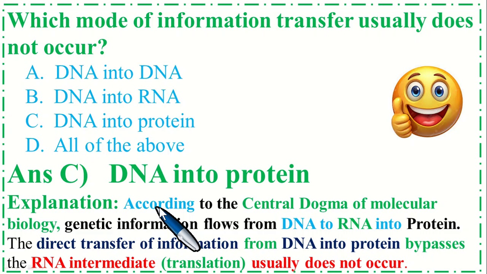Explanation is, according to the central dogma of molecular biology, the genetic information flows from DNA to RNA and to protein. The direct transfer of information from DNA into protein, bypassing the RNA intermediate, also called translation, usually does not occur.